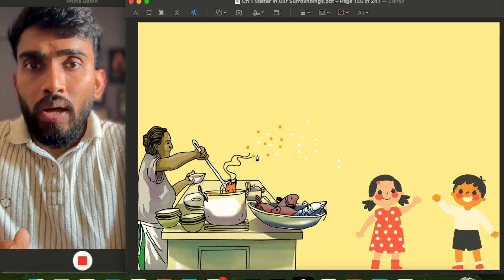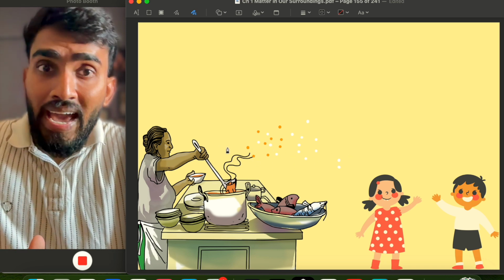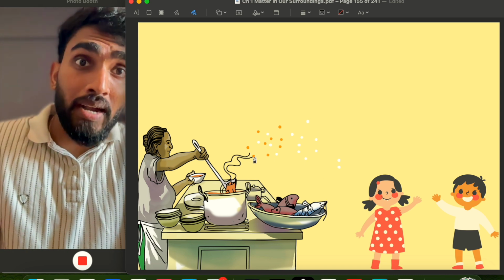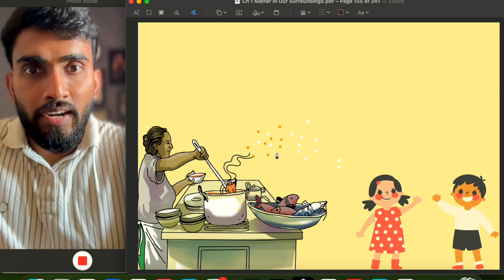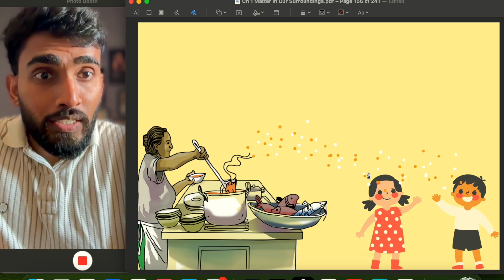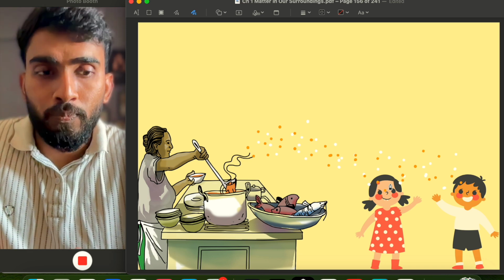So as these particles get mixed into the air, when the air moves, it takes the particles of the smell of the food along with it, and when it moves, the smell will easily reach you and you will get the smell of the food.